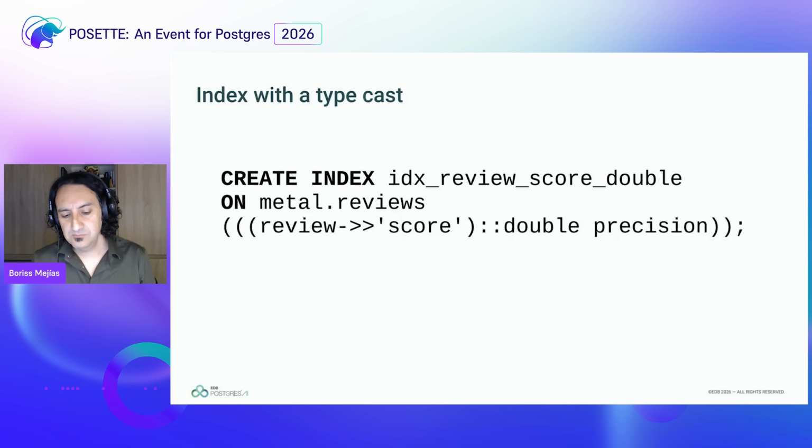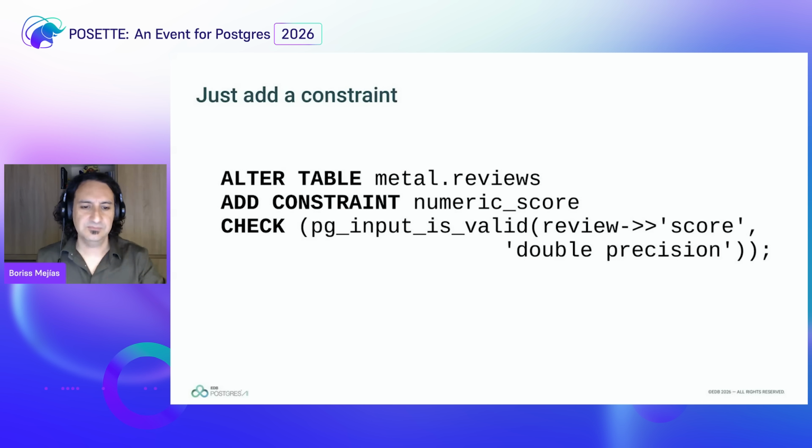Well, yeah, a unique index, for instance, is basically a constraint. But you can also just add a constraint. So let's do it like this. We alter the table metal_reviews, we add a constraint, numeric_score, and we are going to say, check this constraint, which is the function pg_input_is_valid. So we're going to validate this input, which receives two arguments. One is the score, and the other one is the type that we want to get, double precision. If it fails, it's not going to